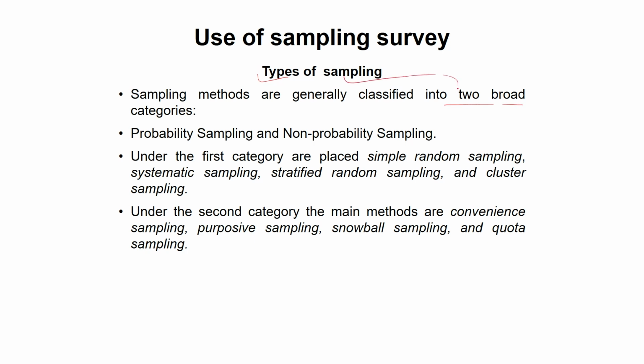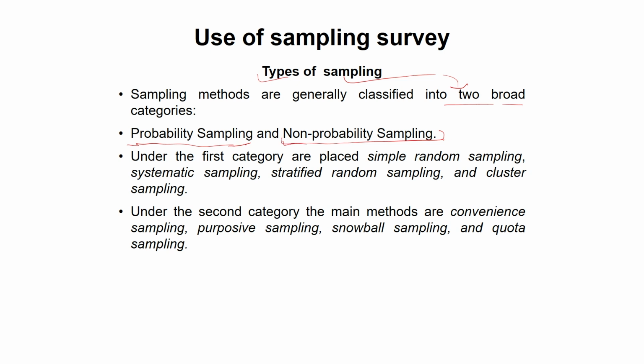Sampling is classified into two categories: probability sampling and non-probability sampling. The words are self-explaining. What is the probability? Where is the probability? And in non-probability, there is no probability.